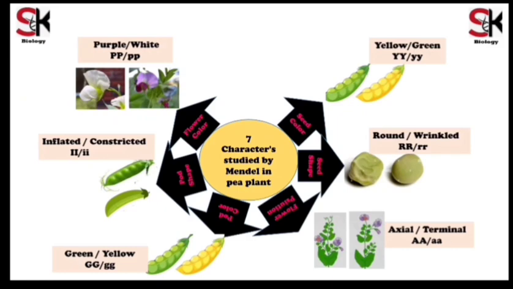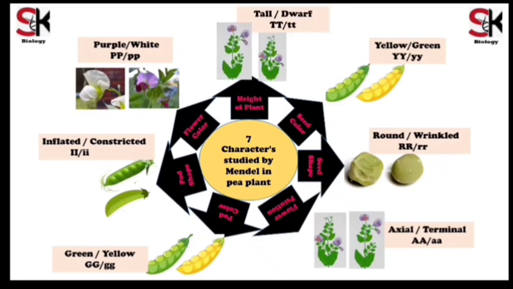The seventh and last trait studied by Mendel is plant height. This is an easy one. Plant can be tall or dwarf. Tall is the dominant trait and dwarf is the recessive trait. Tall plant will have the dominant factor and dwarf plant will have the recessive factor. Today we call this factor a gene. So these 7 traits helped Mendel to reveal the secrets of heredity.